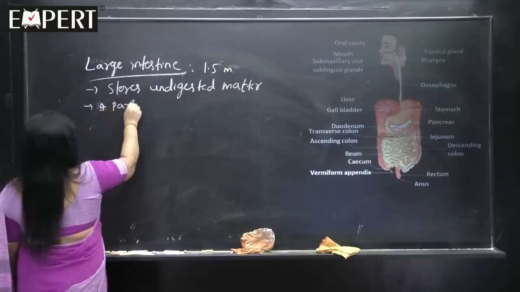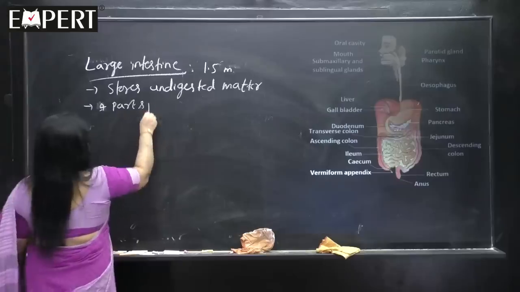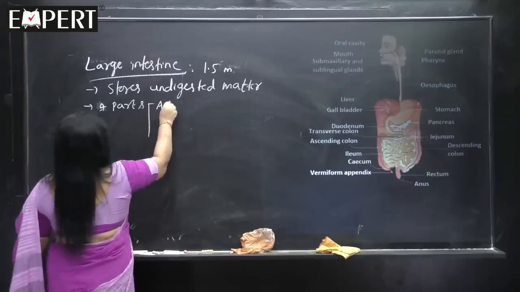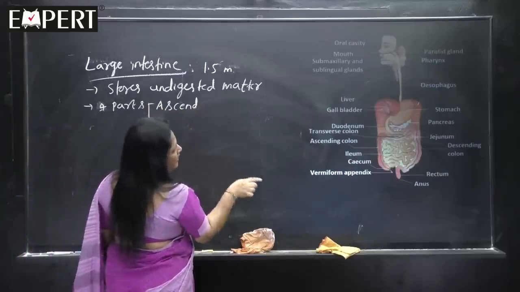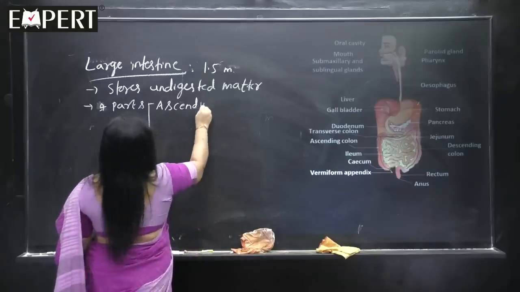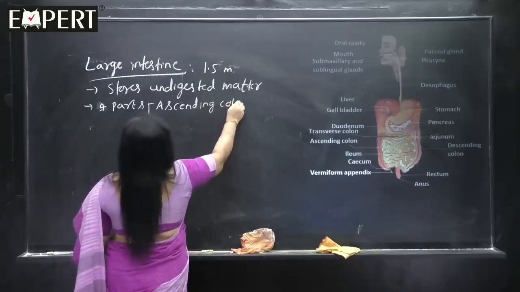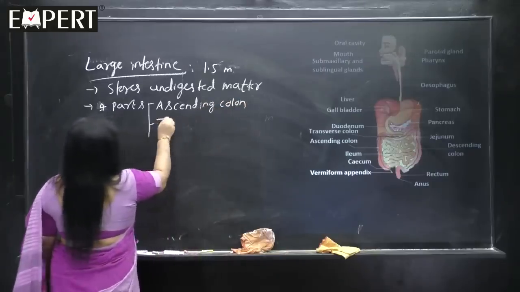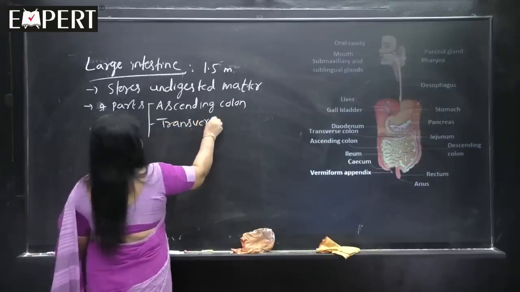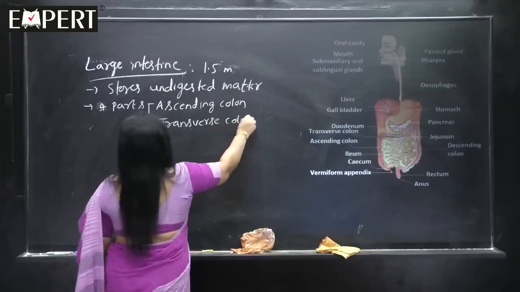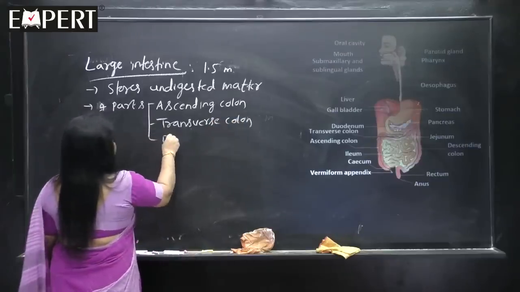Textbook has shown 4 parts. See how you know: ascending colon, then comes transverse colon, next comes descending colon.